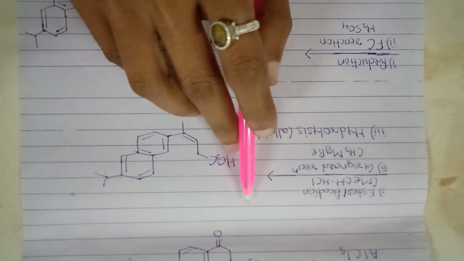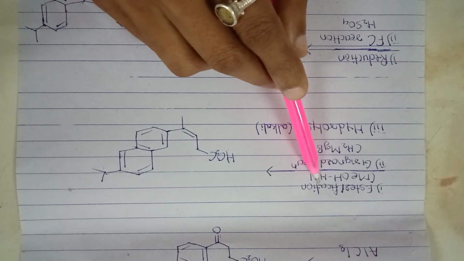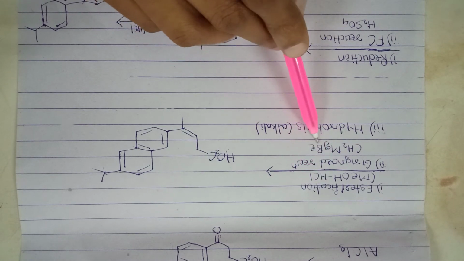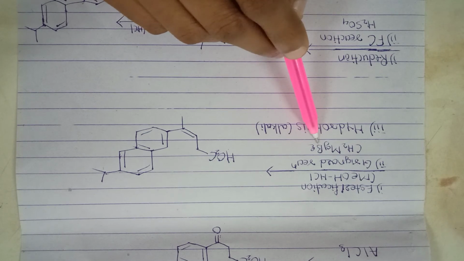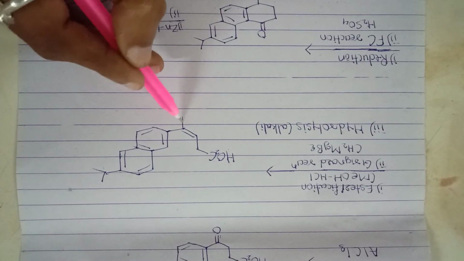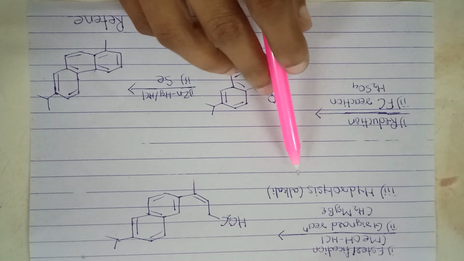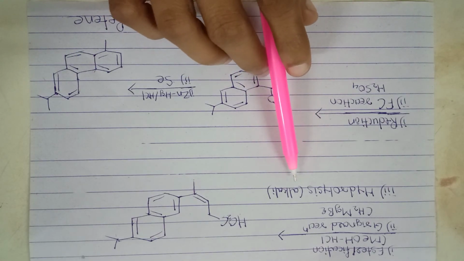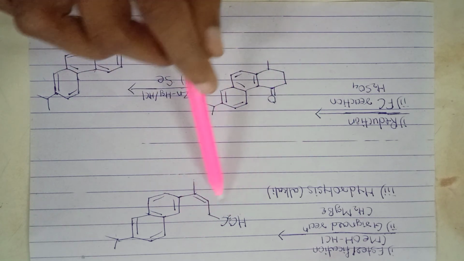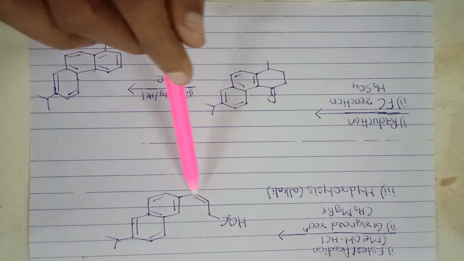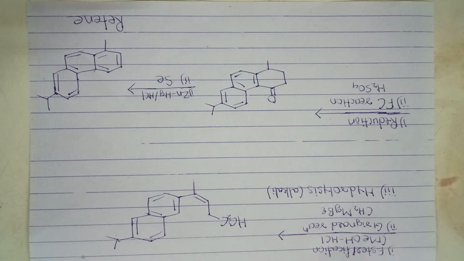This keto acid is esterified. It is treated with methyl magnesium bromide, which introduces the methyl group. Later, hydrolysis with alkali frees the COOH group, and the double bond is reduced to form this compound.